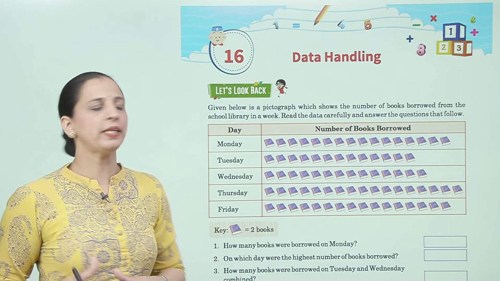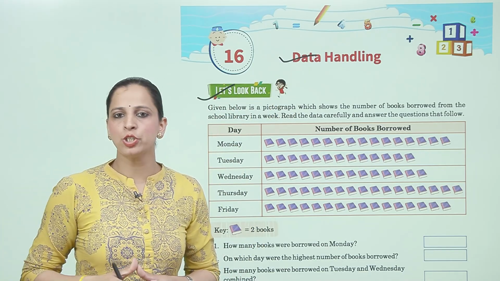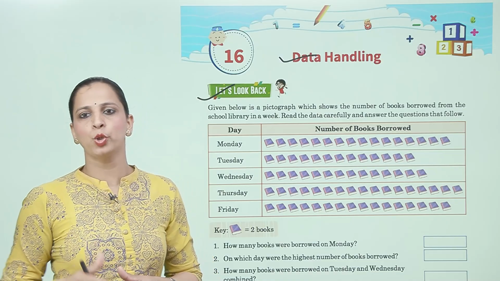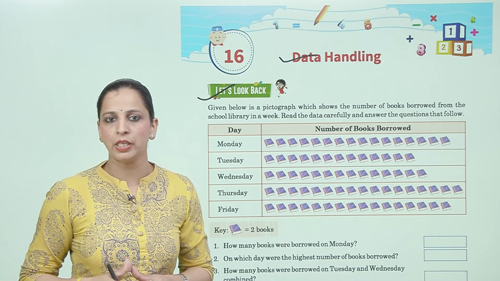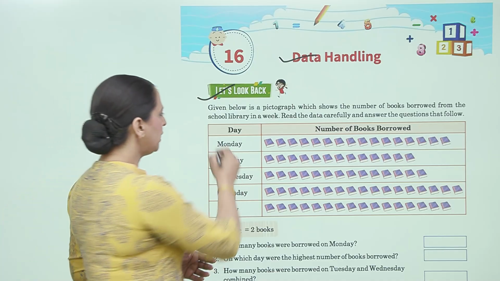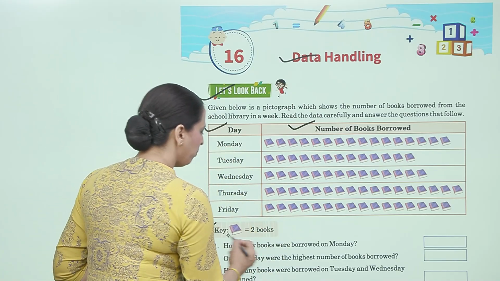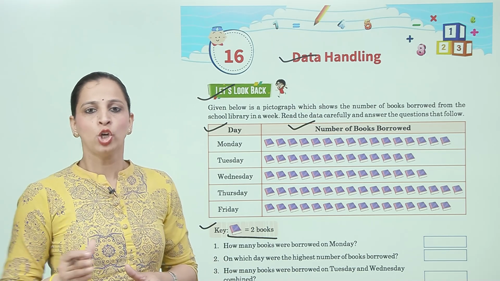Let us start our topic data handling. Let's look back. Given below is a pictograph which shows the number of books borrowed from the school library in a week. Read the data carefully and answer the questions that follow. Now these are the days and number of books borrowed, and this is the key, means one book picture represents two books.